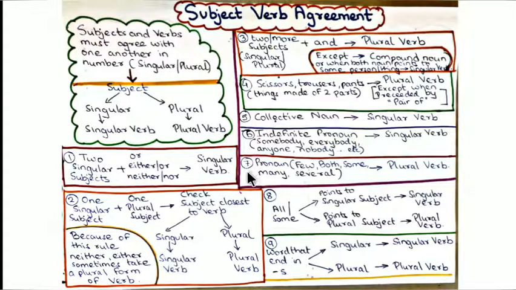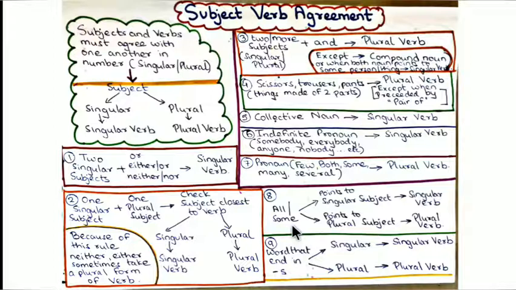Next rule, with pronouns such as few, both, some, many, several, we use the plural form of verb. Next rule, with words like all or some, if the word all or some points to a singular subject, you have to use the singular form of verb.